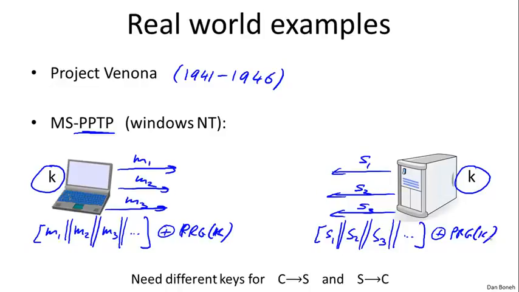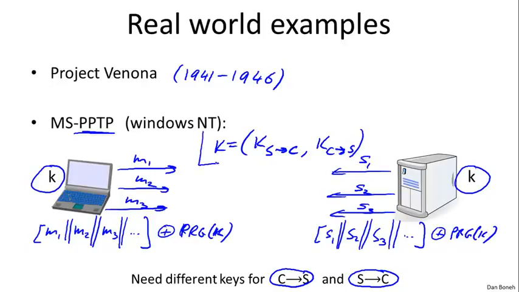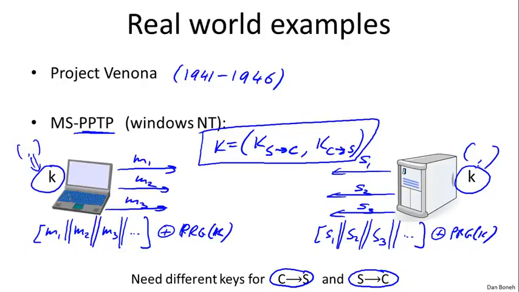In fact, what you need to do is to have one key for interaction between the client and the server and one key for interaction between the server and the client. The way I like to write this is that the shared key K really is a pair of keys. One key is used to encrypt messages from server to client, and one key is used to encrypt messages from client to server. So these are two separate keys, and both sides, of course, know them. Both sides have this pair of keys, and they can both encrypt. One is used to encrypt messages in one direction, and the other is used to encrypt messages in the other direction.